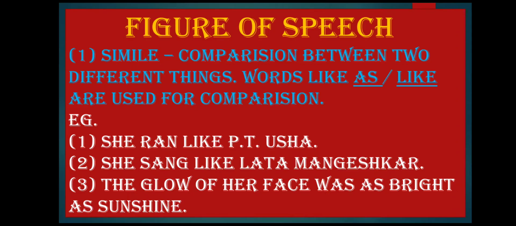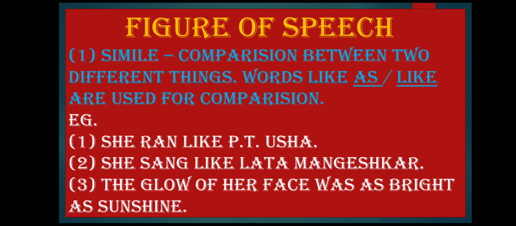The first one is simile. Comparison between two different things is made. So there is a comparison between two different things, and we compare these two different things with the words like as and like. As and like are used for the comparison. Students, please note that the words as or like are used for comparison. Whenever these words as or like are given, you are supposed to write figure of speech simile.